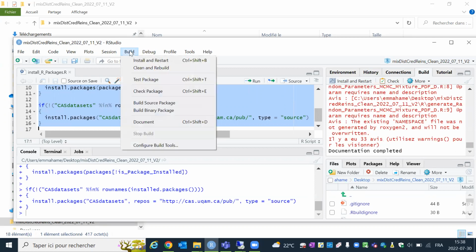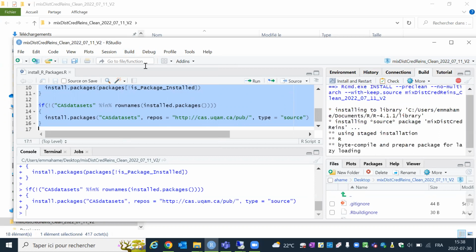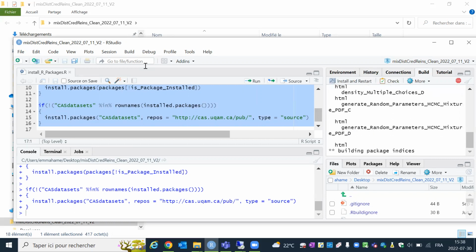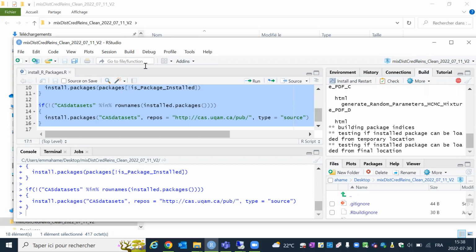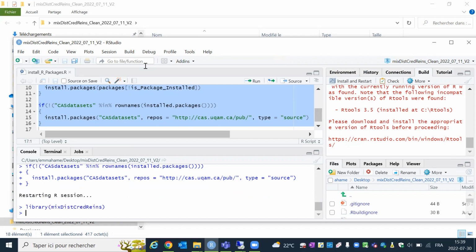Once this is completed, then we click on build, then clean and rebuild like that. Okay, and now the package is installed.